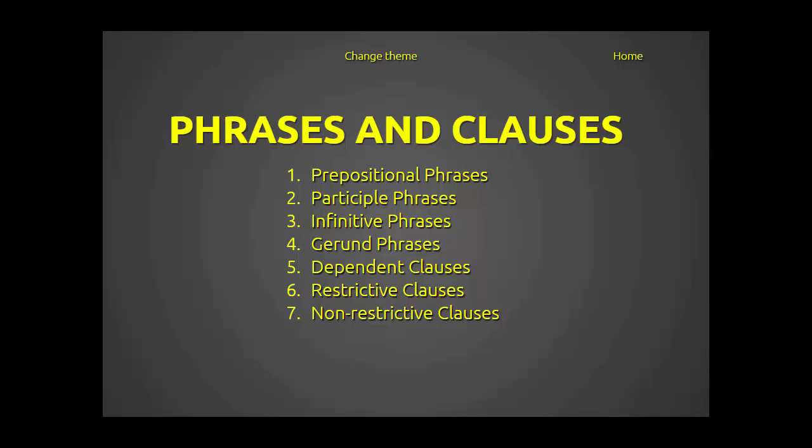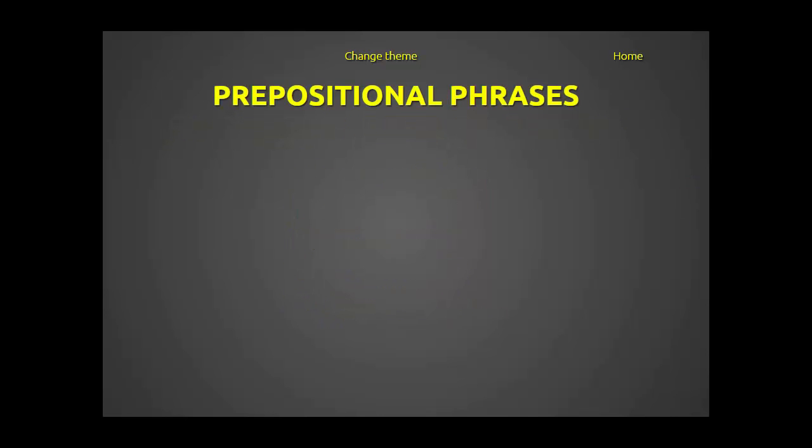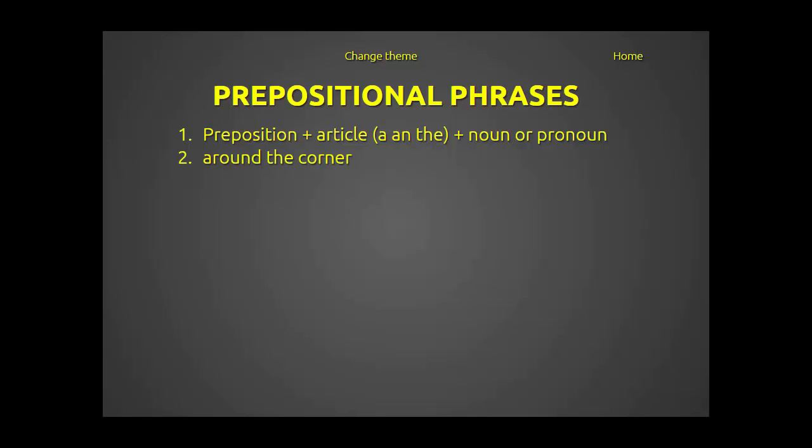So we're going to begin with prepositional phrases. Prepositional phrases and clauses are used in English writing to provide information in a sentence. In the case of prepositional phrases, they start with a preposition. Then usually after that there's an article like a, an, or the. And then after that is usually a noun or pronoun. So for example, here's a prepositional phrase, around the corner. And you'll notice that prepositional phrases often deal with time or location or property of something, and I'll explain that.